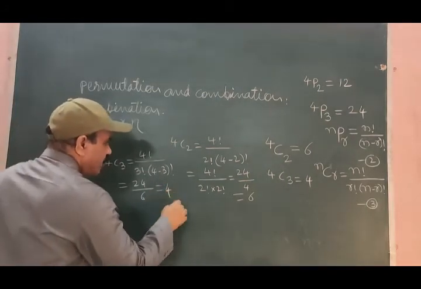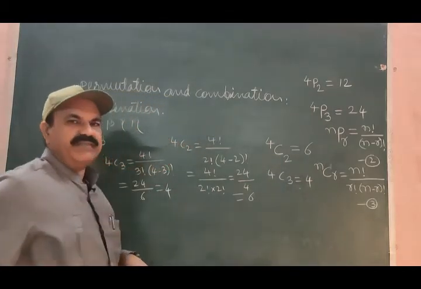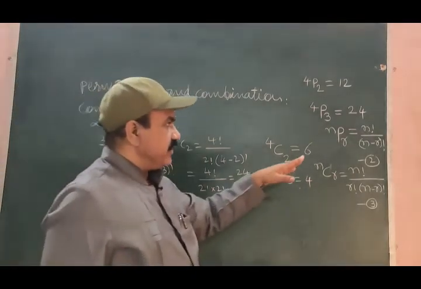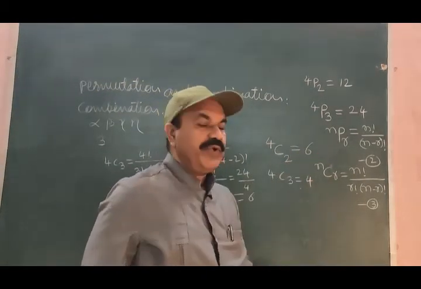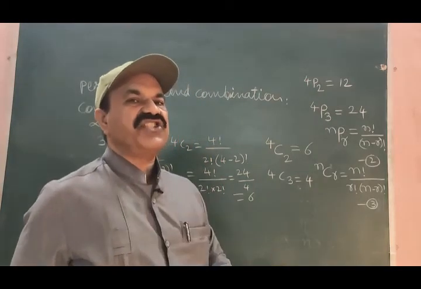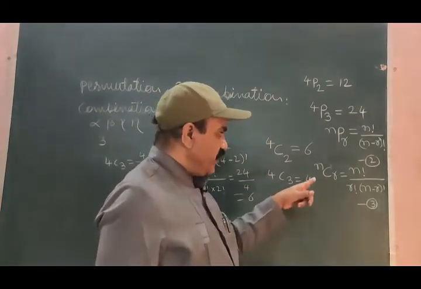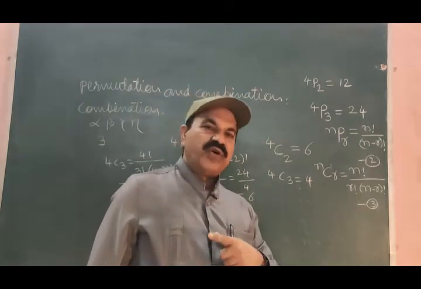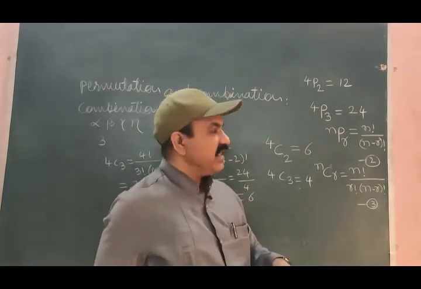And that is what? 4. You got the same thing here. This way, using formula 2, we can find the number of possible permutations for given distinct objects. Using formula 3, we can find the number of possible combinations for given distinct objects.